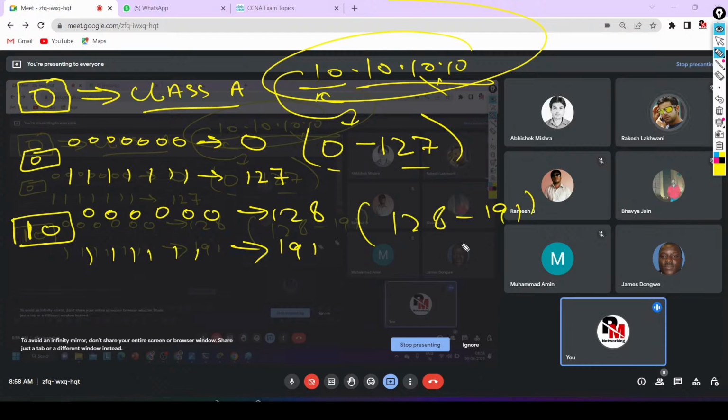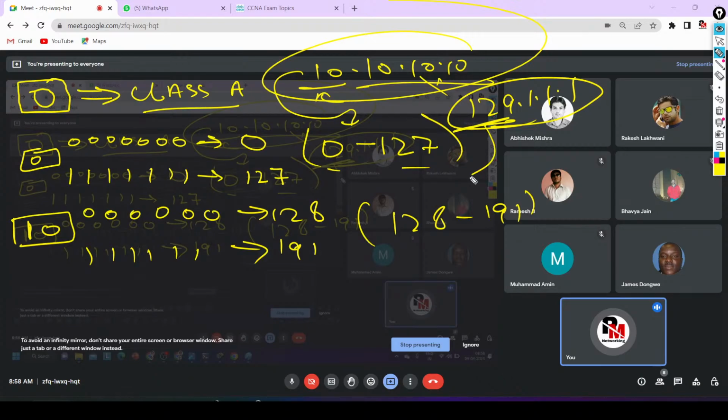So if I am writing one IP address over here, that is 129.1.1.1. This IP address belongs to which class? Class B. And to identify the class, you will check the value present in the first octet only, not in the second octet, not in the third octet, not in the fourth octet. The value present in the first octet is 129, and 129 belongs to this range. That means this IP address belongs to class B. Are you guys getting my point?